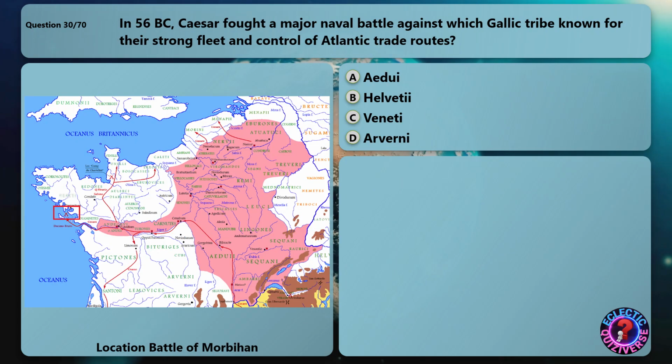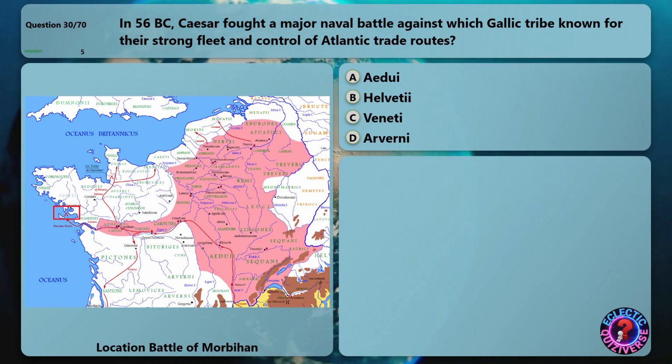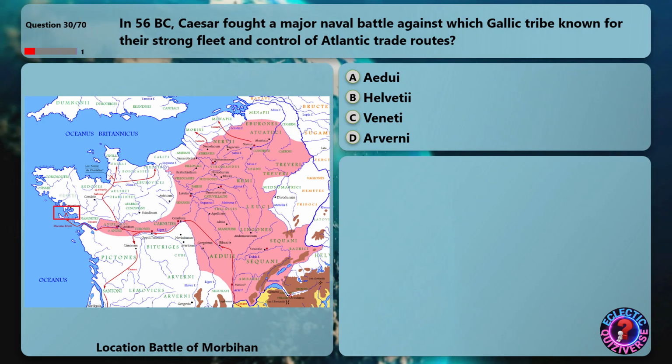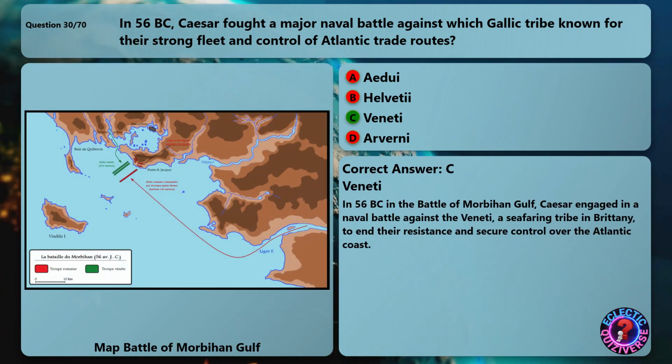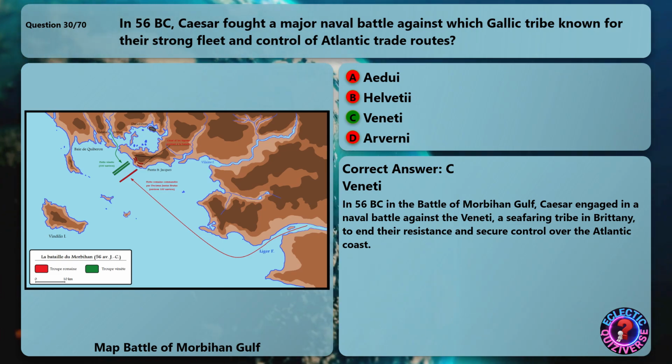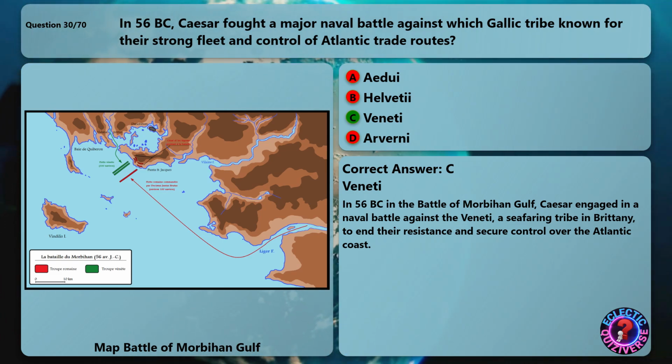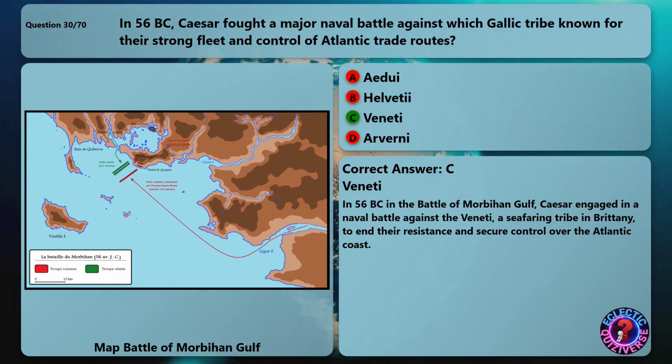In 56 BC, Caesar fought a major naval battle against which Gallic tribe known for their strong fleet and control of Atlantic trade routes? The correct answer is the Veneti. In 56 BC in the Battle of Morbihan Gulf, Caesar engaged in a naval battle against the Veneti, a seafaring tribe in Brittany, to end their resistance and secure control over the Atlantic coast.